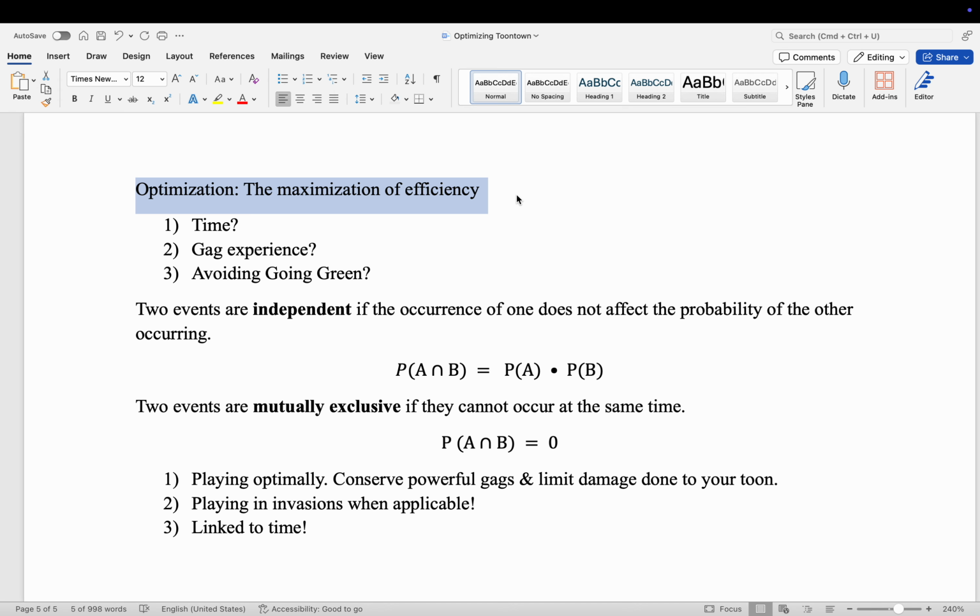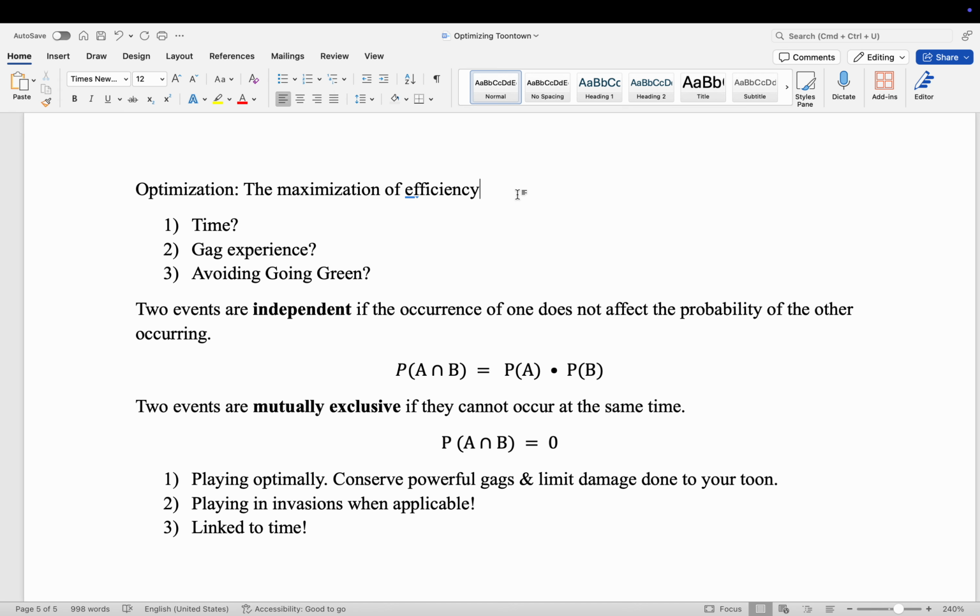A good working definition for optimization is the maximization of efficiency of any task that you are working on, not just a toon task. It would apply to a toon task, but it also applies to gag trading. It applies to picking the best food to eat. It applies to everything in life. You should optimize for something.